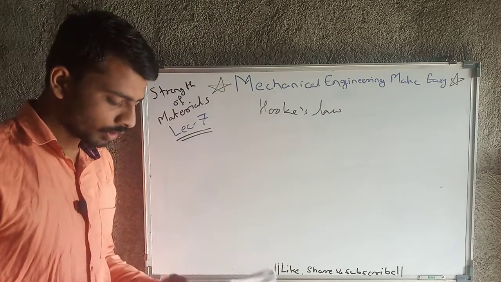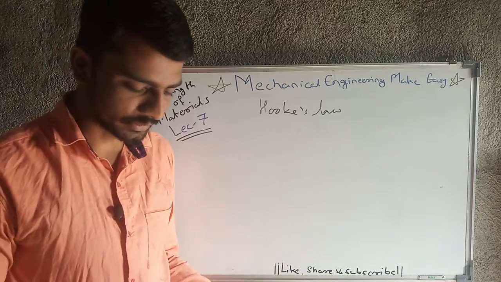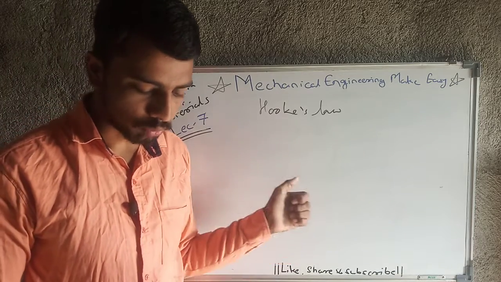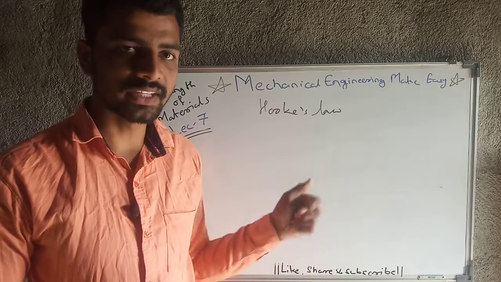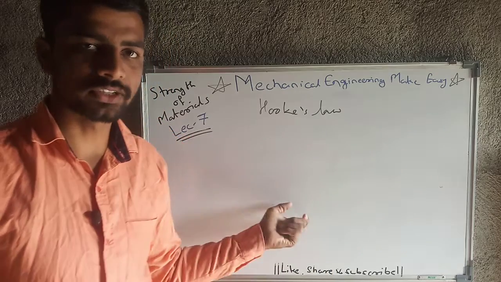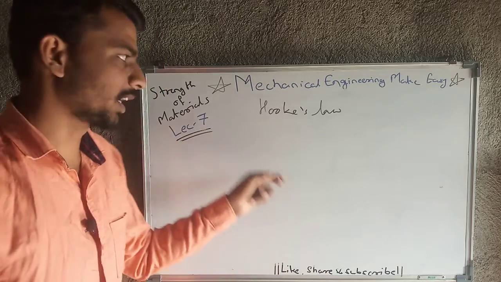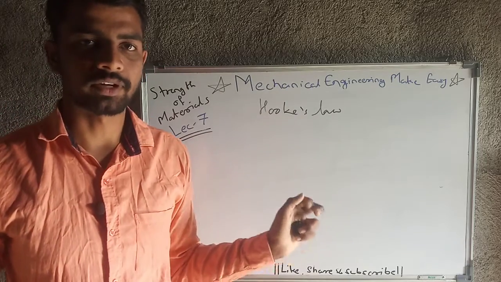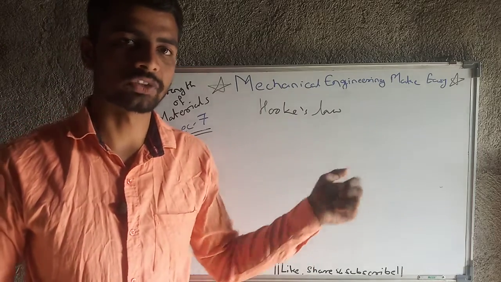Okay, generalized Hooke's law has another name, that is homogeneous isotropic material. If there is a homogeneous material which is isotropic, then this generalized Hooke's law is designed for that material, that is, a homogeneous isotropic material.